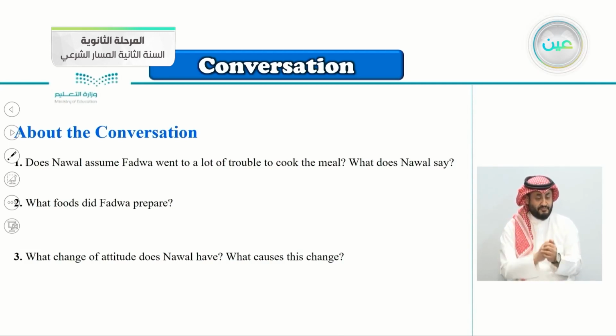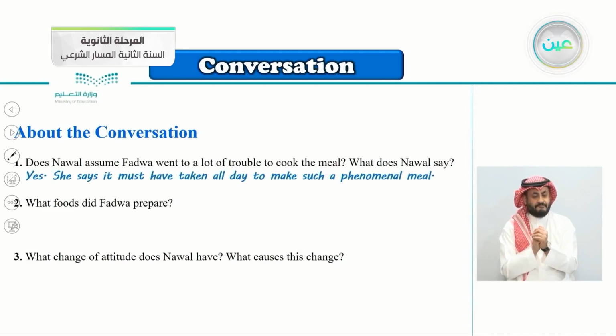So I think the first question here, does Nawal assume that Fadwa went to a lot of trouble to cook the meal?